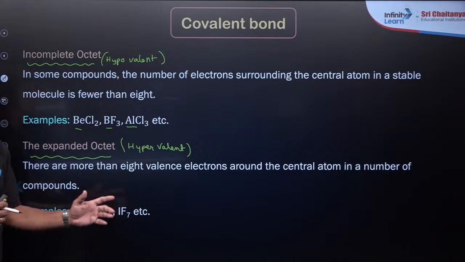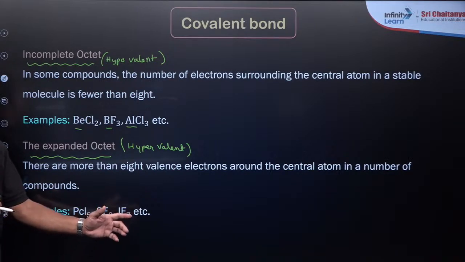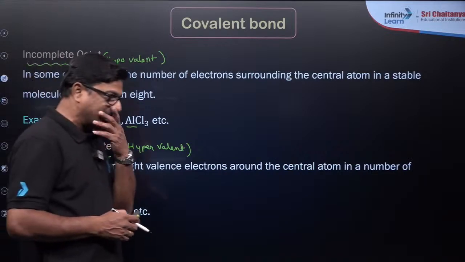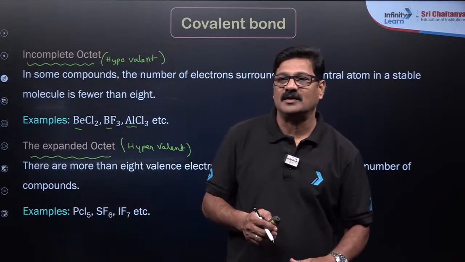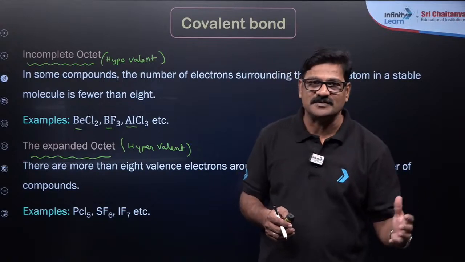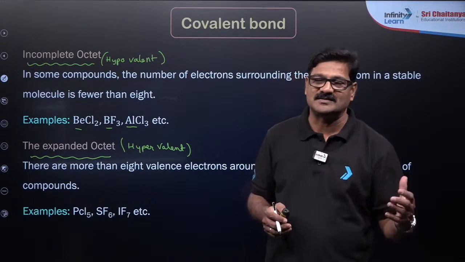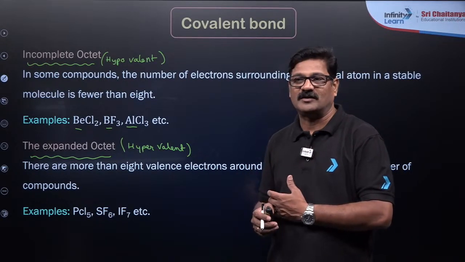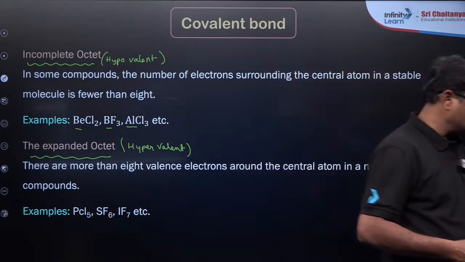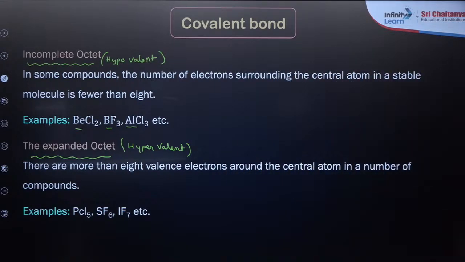These are called hypervalent compounds, my dear students. So, in the NEET examination, you will be asked which of the following follows the octet rule, or is electron deficient, or octet less, or incomplete octet, or super octet, or expanded octet. And we can see odd electron species also.